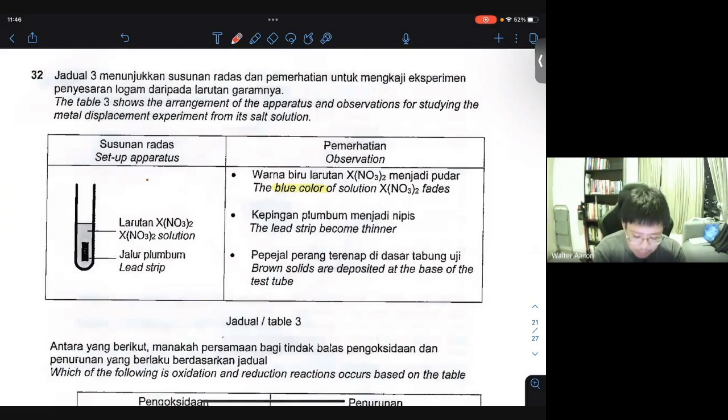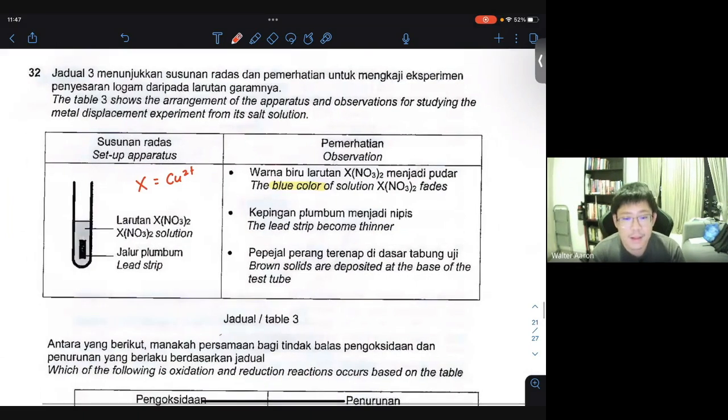That basically represents copper ions, because we know that only copper ion is blue in color among all the transition elements that you've learned so far. And this is also a brown solid. That's a second hint. Brown color solid indicates that this is copper metal that's deposited.